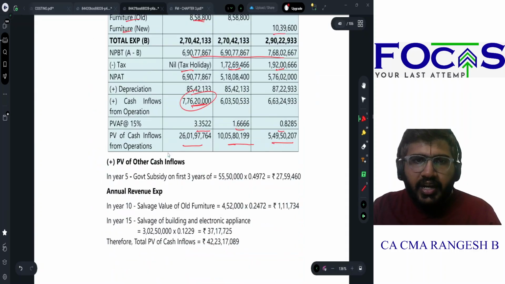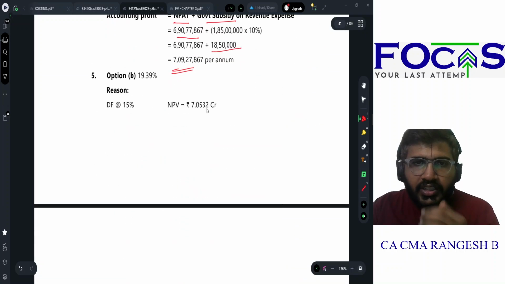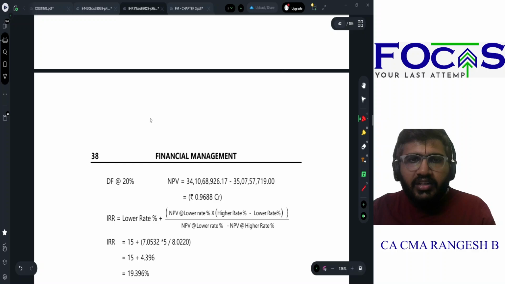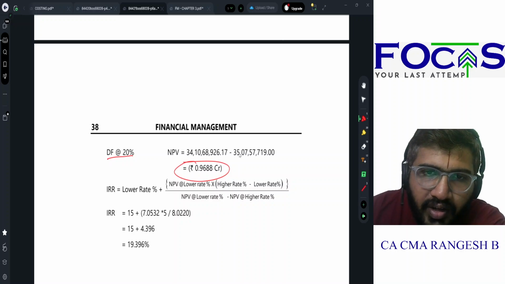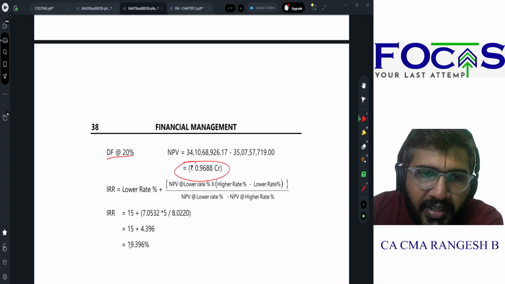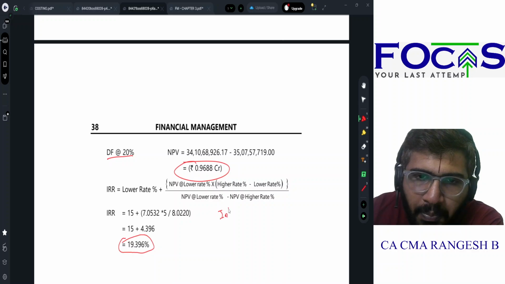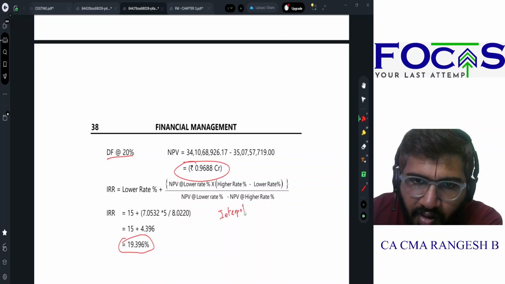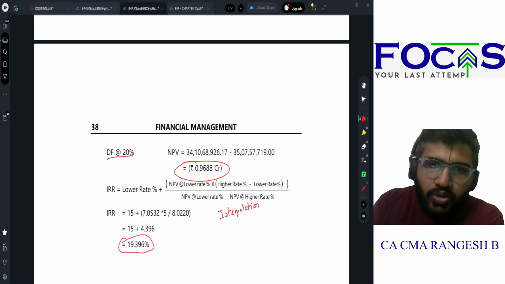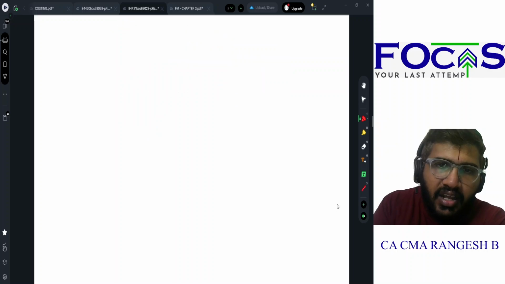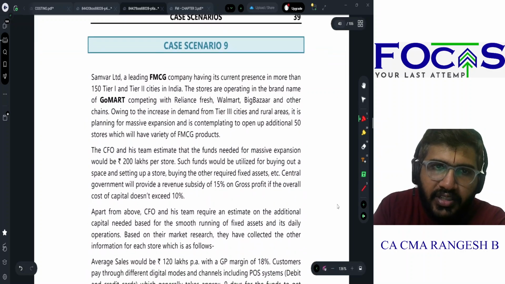IRR of the project. Net present value is how much? 7 crores at a discounting factor of 15%. If I take a discounting factor of 20%, my net present value becomes negative 97 lakhs. So that means IRR will be 19.396%. I am using interpolation to arrive at the answer. Usually if you use the interpolation technique, you will arrive at the answer that IRR is 19.396%.